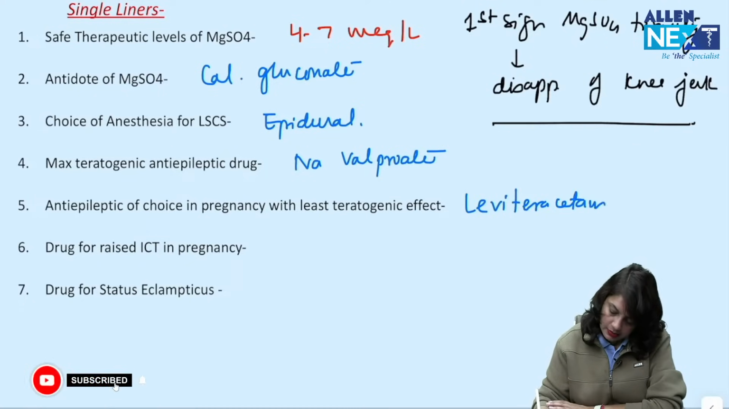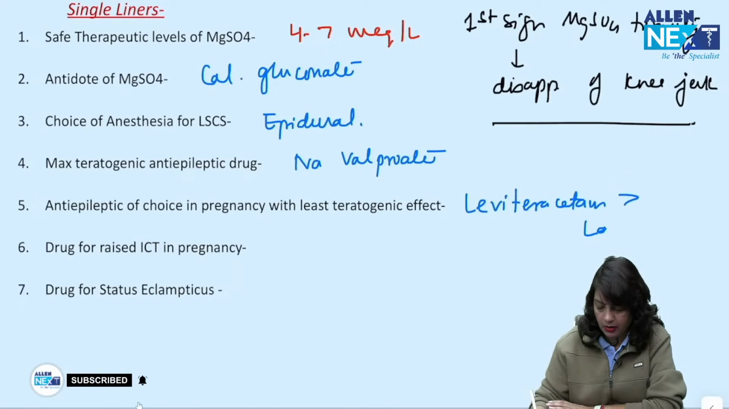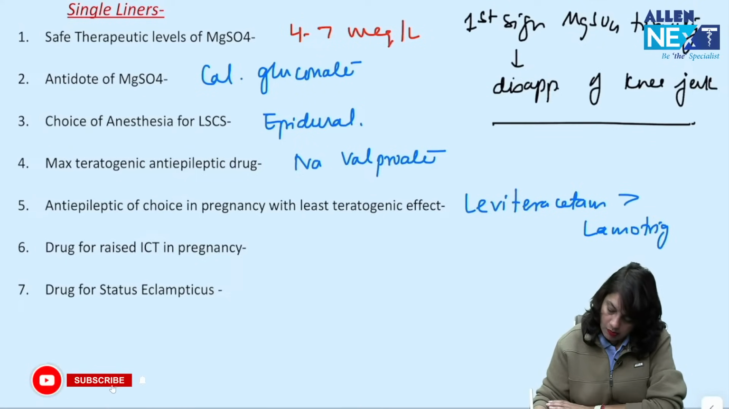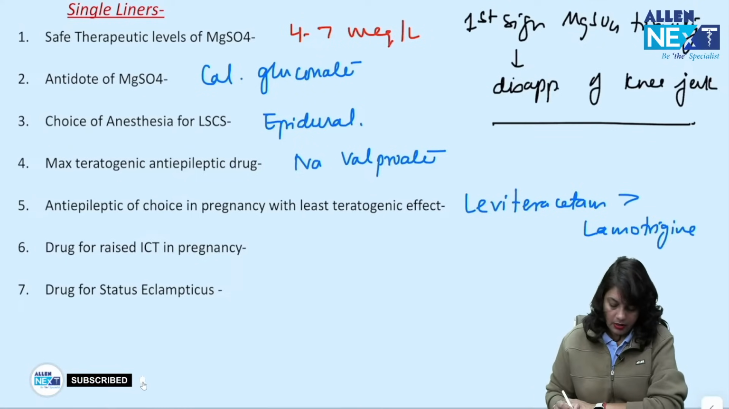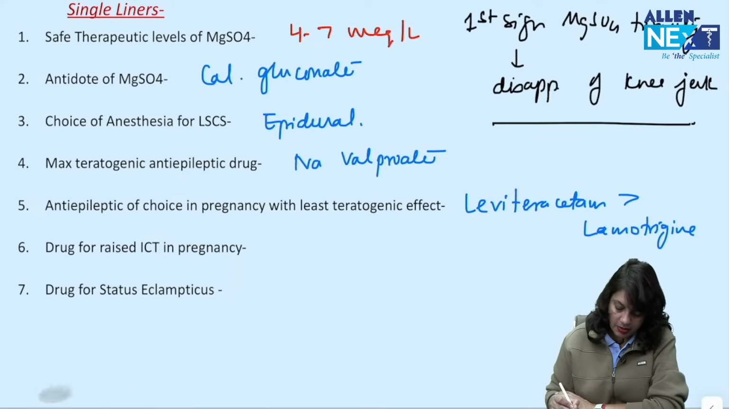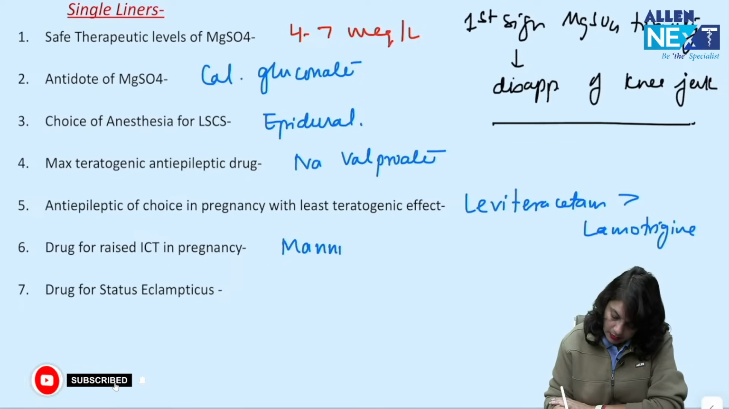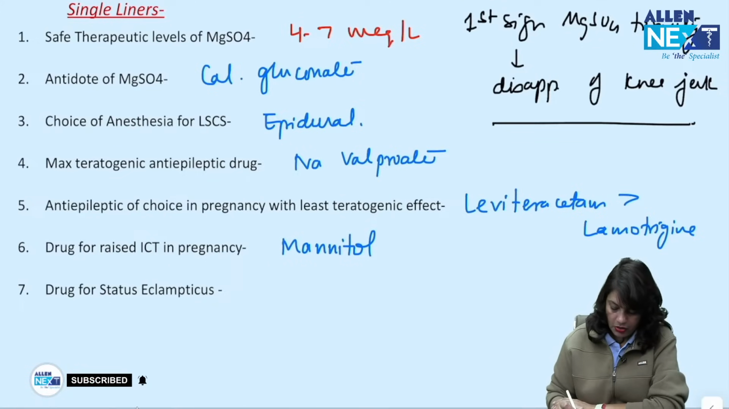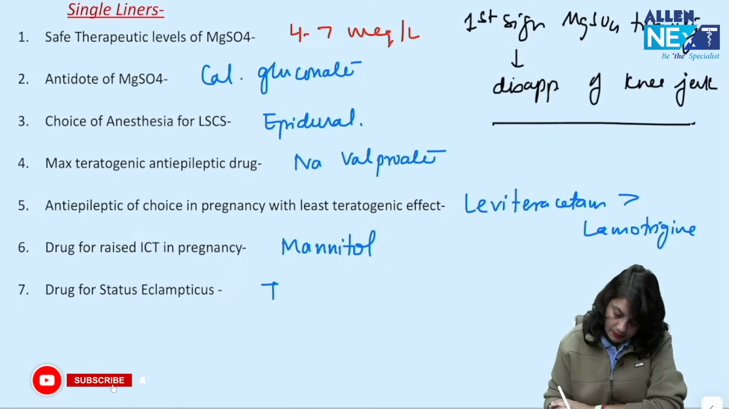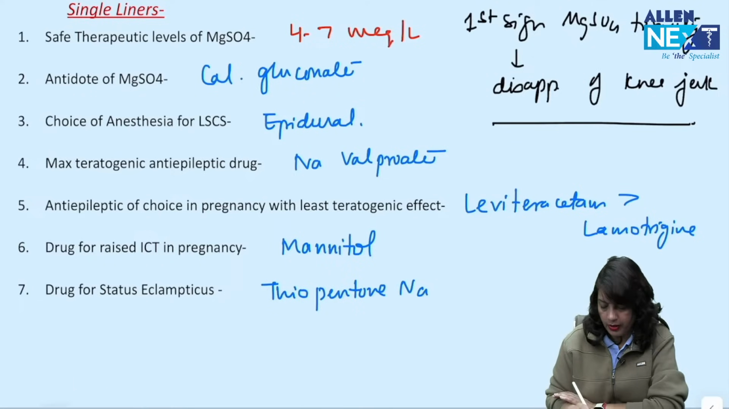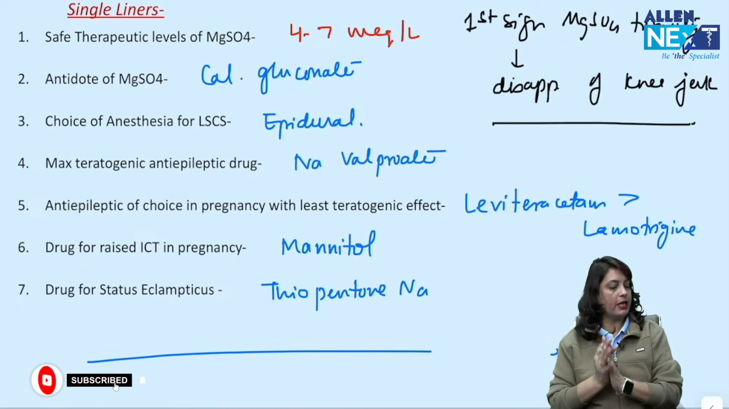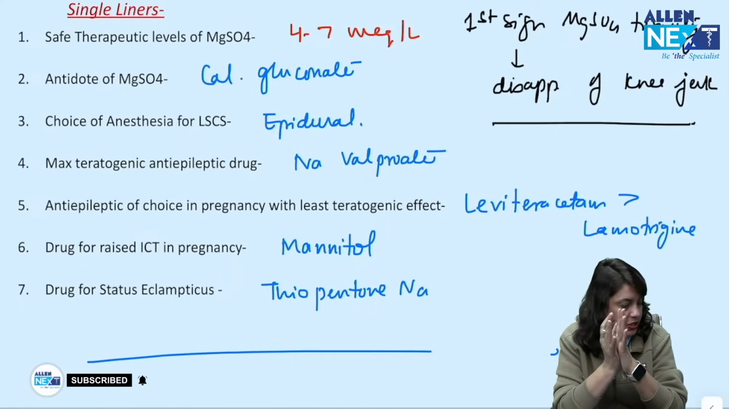Levetiracetam. If that's not given in the option, then lamotrigine. Drug for raised intracranial tension in pregnancy? Mannitol. Drug for status epilepticus, thiopentone sodium. So all these questions have already been asked in the FMG exam.